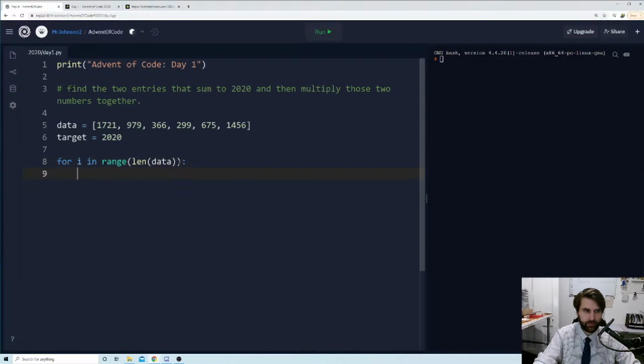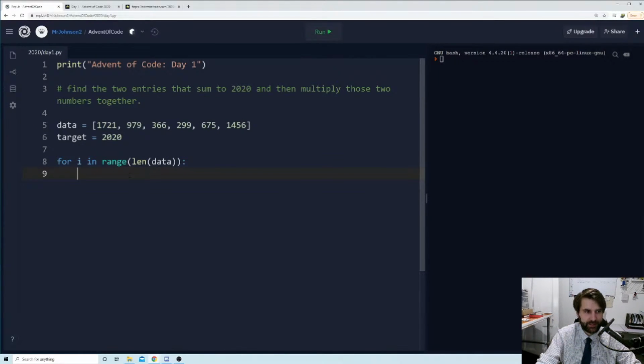And every time this loop goes round, i is going to get 1 bigger. So it's going to start at 0, then it's going to go to 1, 2, 3, 4, 5. And then when it gets to 6, which is the length of this array, it will be too big, and so it will stop. It's a bit weird because we got up to 5, but the length is 6. Hopefully that starts to make sense. It took me a while when I started programming to really get that.